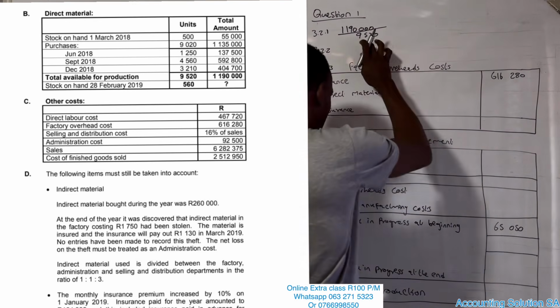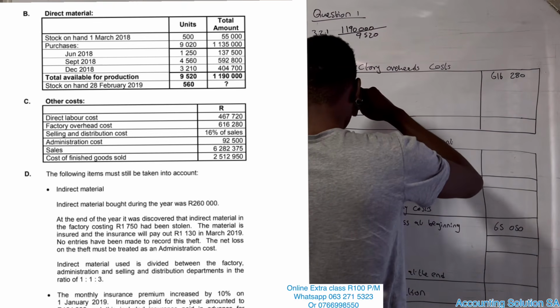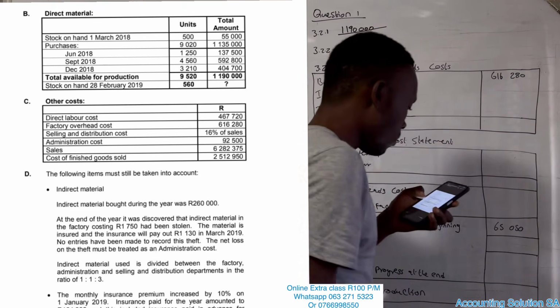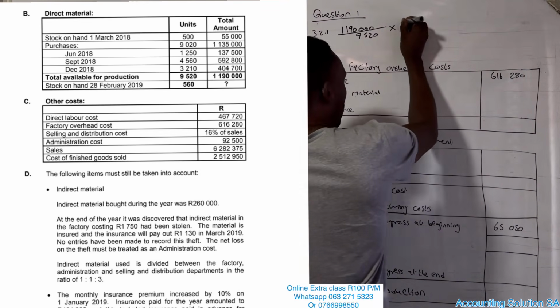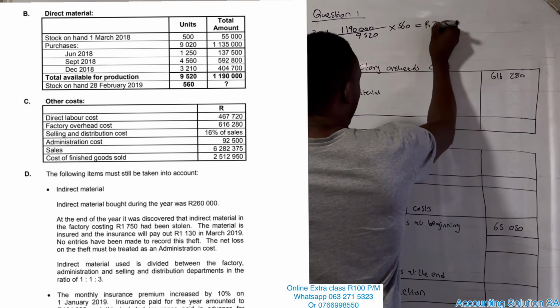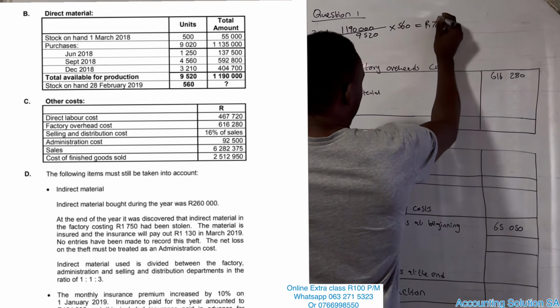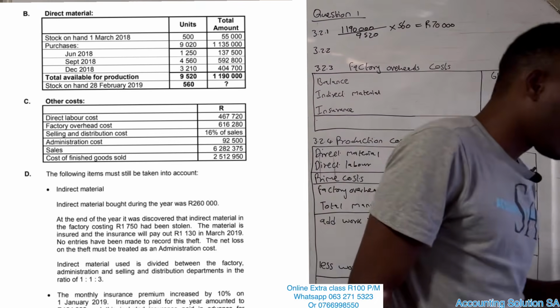They are going to give us that. And after that, we simply multiply by the units on hand. How many units are on hand? 560 at the end. We take it at the end, not at the beginning. And it's going to give you 70,000. Just like that, 70,000. Then the next one.